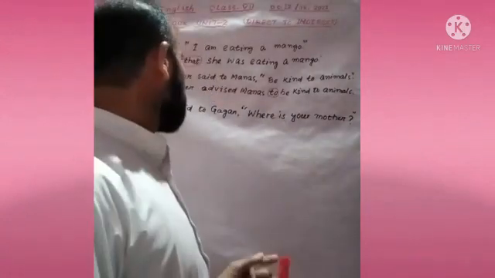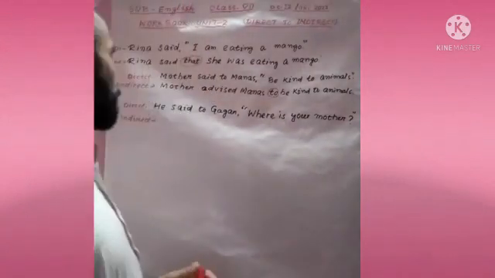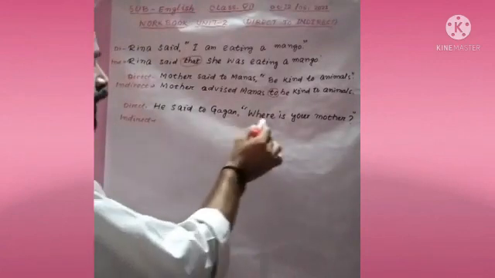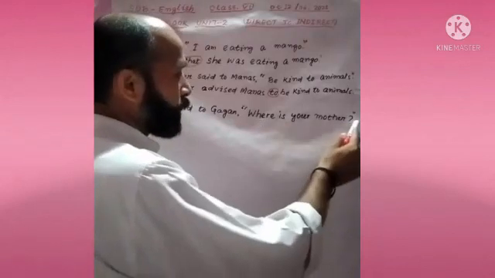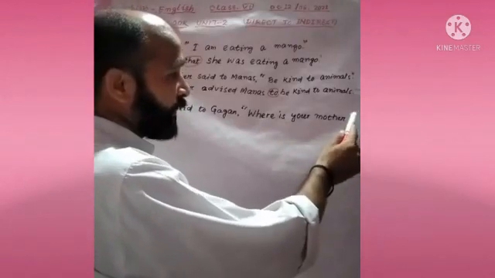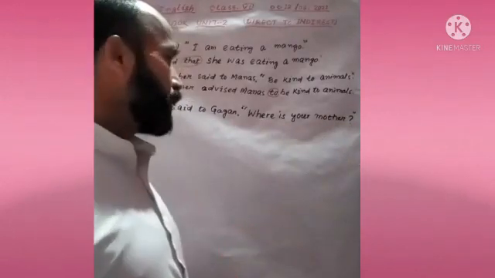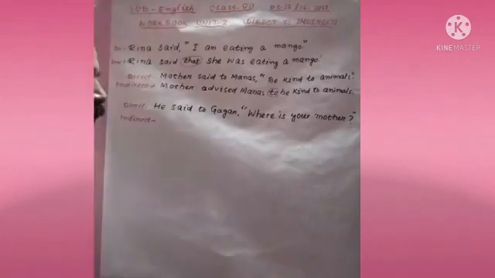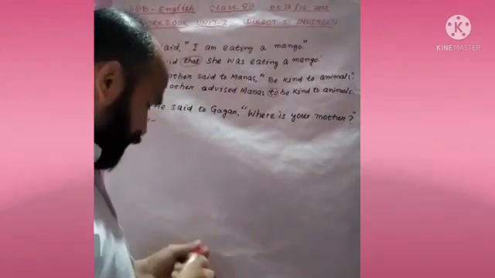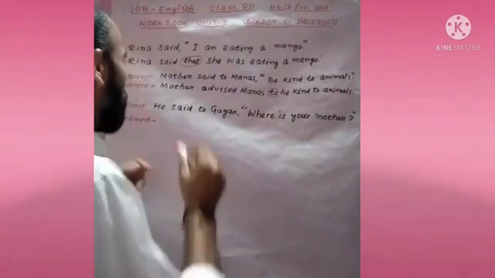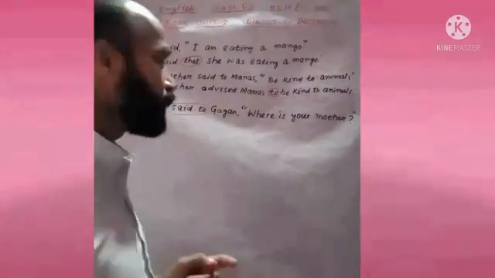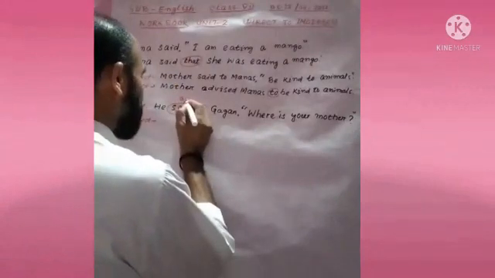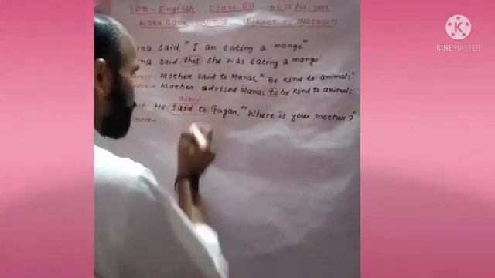Okay, WH question. So look, what do we have to do? He said to Gagan, where is your mother? Look, at the end of the sentence, there is a question mark. In this case, first, we have to change said to into asked. Remember this. In a question, said to changes into asked.